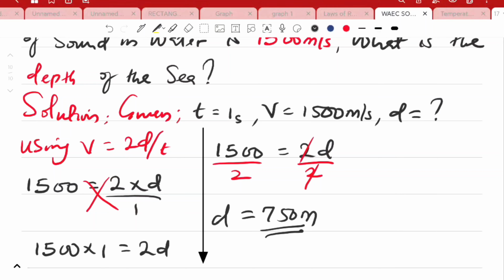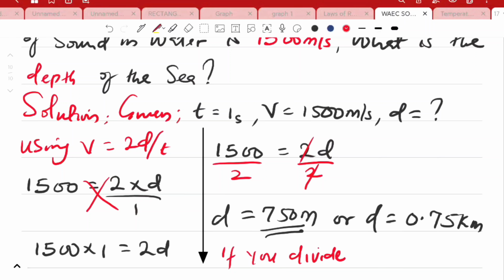Now, some of these questions you might be asked to leave your answer in kilometers. So this will give us 0.75 kilometers. Are you here? Now, for you to achieve this, you will divide 750 by 1000, and you will achieve this answer that you are seeing.